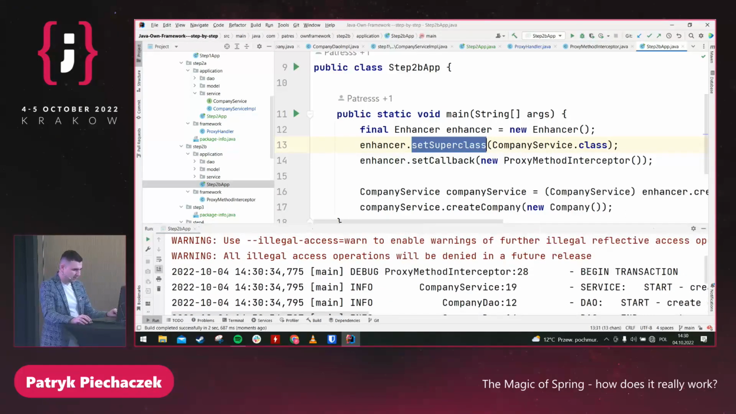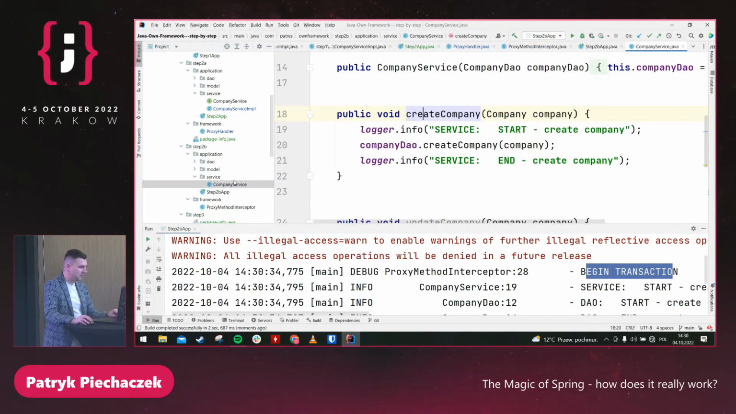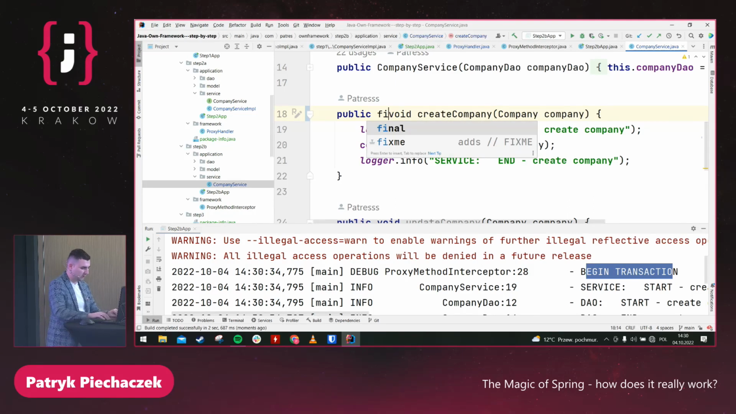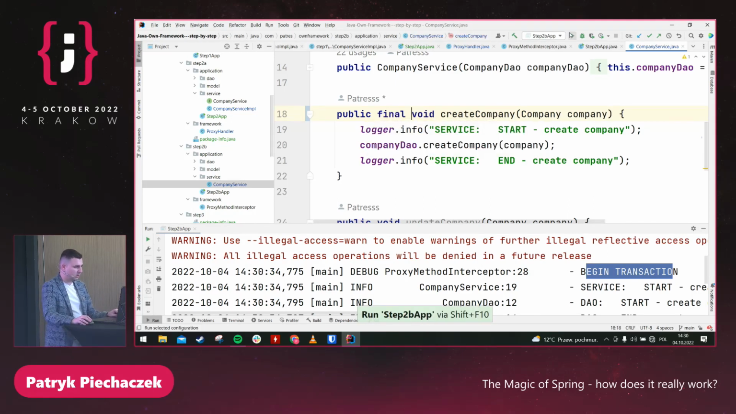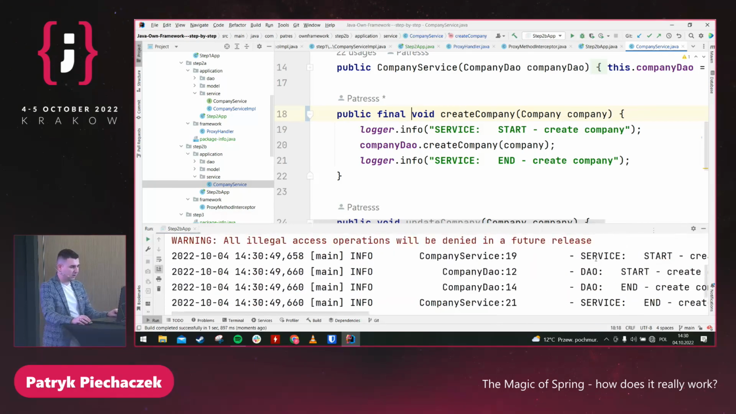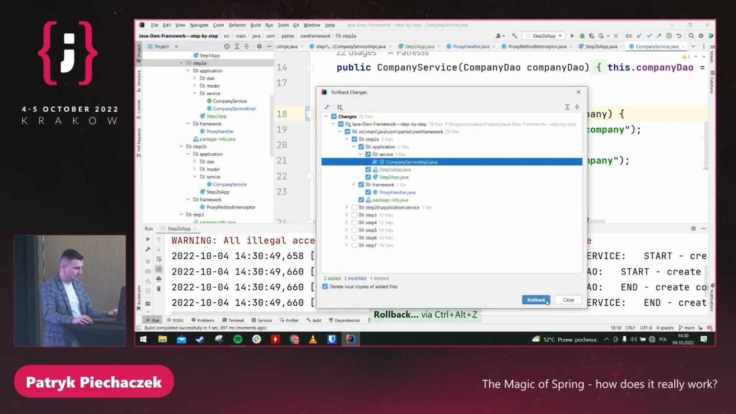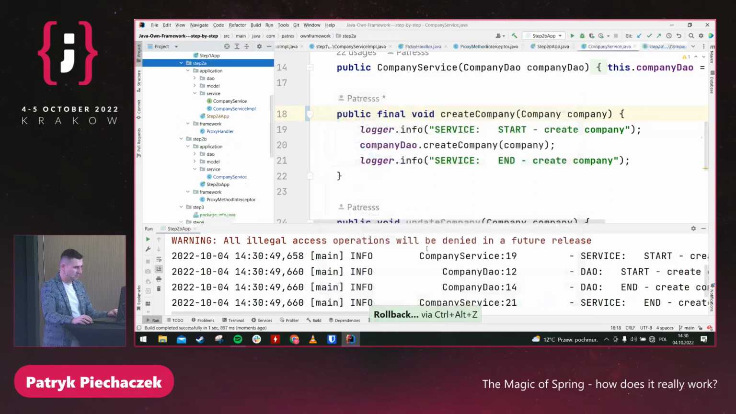But what is important, we begin the transaction. When we go back to our company service, you can see that we don't have an implementation. We don't have an interface. When I put final, it will not work because we will not be able to override the final method. And CGLib requires something like this. Okay, so now we know how we can create a proxy.